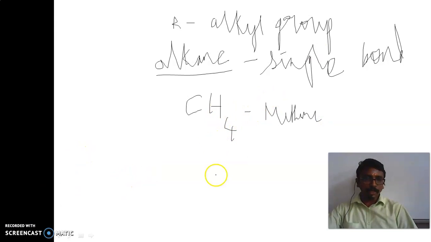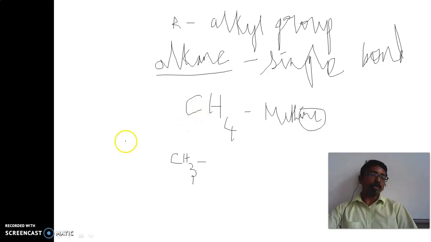If you remove one hydrogen, what is the formula, children, here? It is CH3. So in that CH3 we have to replace the ANE. ANE indicates it contains single bond.